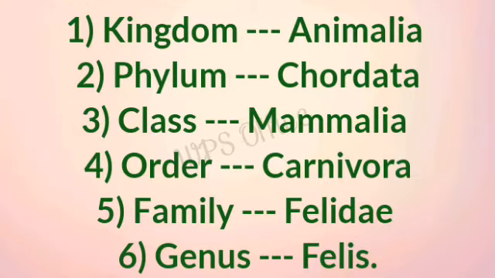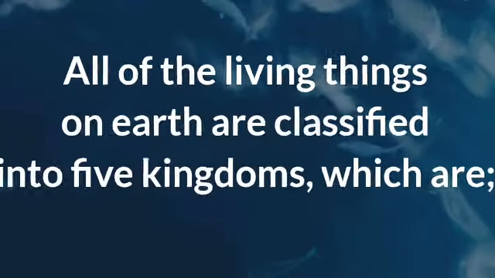Phylum, Chordata. 3. Class, Mammalia. 4. Order, Carnivora. 5. Family, Felidae. 6. Genus, Felis. So these are the various classifications of animals according to their rank.